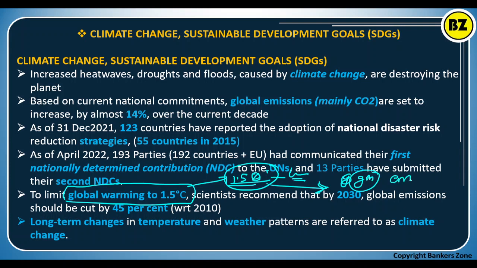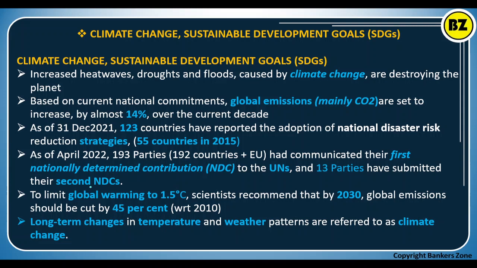that should be cut down by 45%. With respect to what? Whatever the emission in 2010, with respect to that we have to reduce the emission by 45%. So understand, to limit the global warming to 1.5 degree, scientists recommended that you have to achieve one target: reduce the emission by 45% with respect to the level of 2010. So that you have to remember.